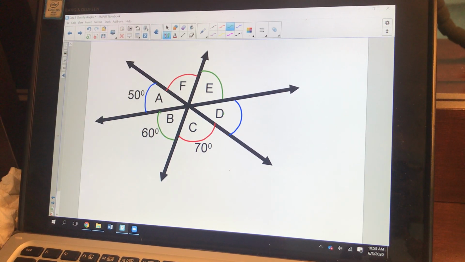If you need to go back and hear what I just said, do that. Listen to that part again. Where they're vertical, where they're adjacent, and where it's this neither idea, because you're going to need to do that today or tomorrow on your worksheet.